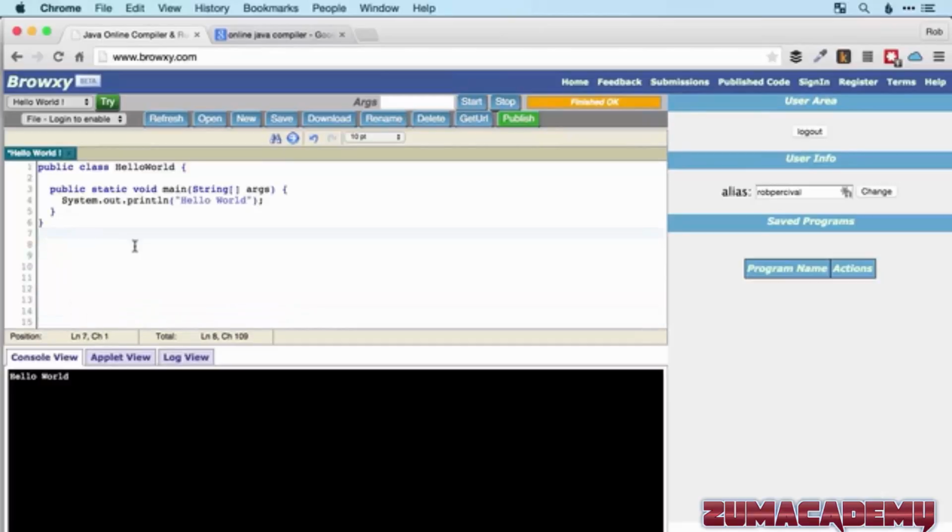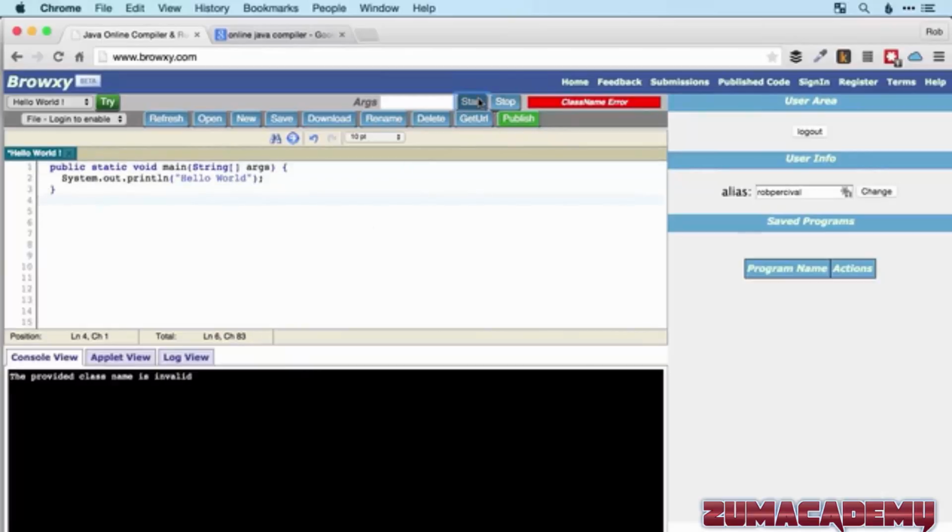So what are we doing here then? Well, here we're really just creating a class because we have to. Any Java program has to start with a class definition. So if, for example, I try and remove that code and then run it, it says the provided class name is invalid because there isn't one, essentially.